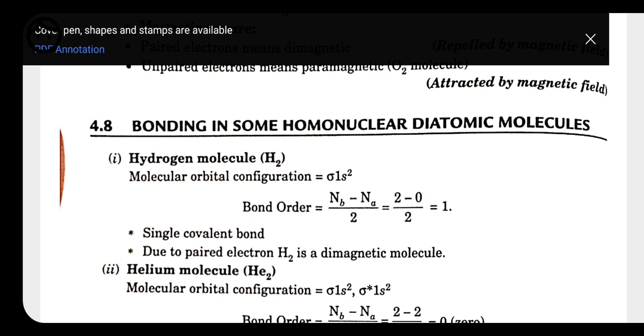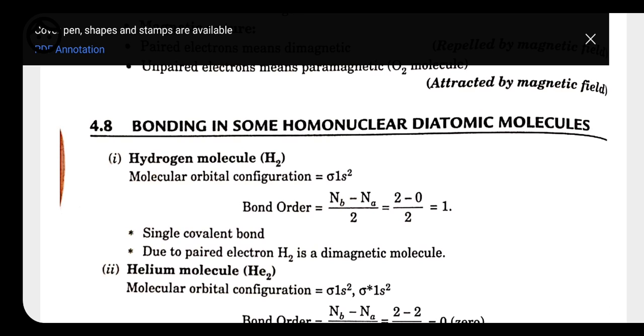So how do we calculate the bond order? For bonding we have 2, because sigma represents bonding. For anti-bonding we have 0. We do not have any electron to put in the anti-bonding orbital. That's why in place of Na we put 0. It is divided by 2, as in the formula: 1 by 2 times (Nb minus Na).